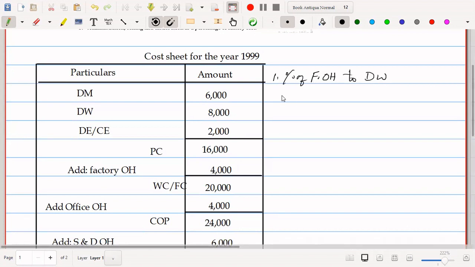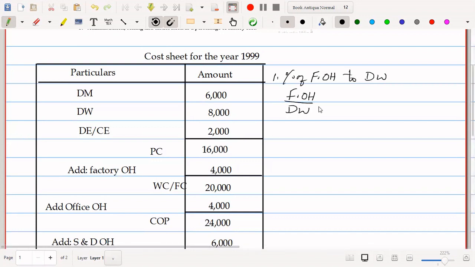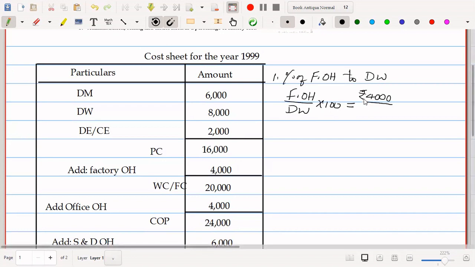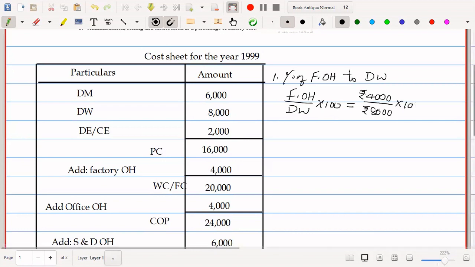So you can apply formula or else you can directly take it according to the formula. So factory overhead divided by direct wages into 100. That is equal to, factory overhead is rupees 4,000 and direct wages is rupees 8,000 into 100. So it will be 50%